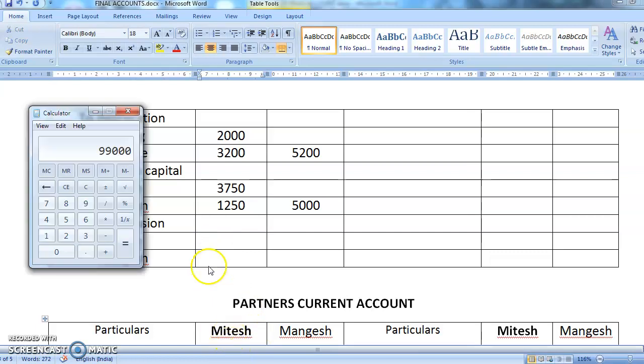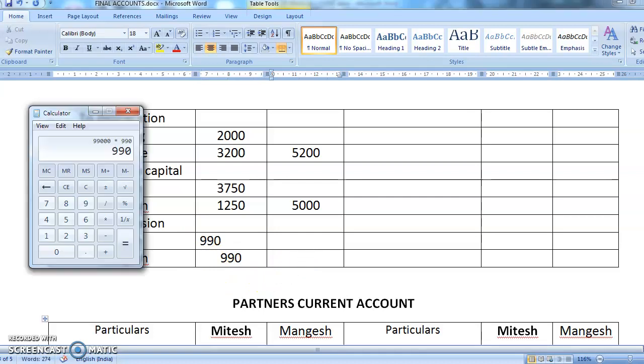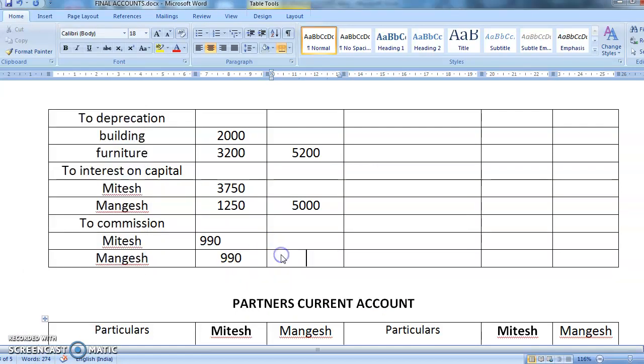Your gross profit is 99,000 into 1%. What is it coming to? 990. So here it is 990. The other person will also get 990. So 990 plus 990, total commission is 1980. Both the partners are getting the same. So 1980. And what will be the second effect of this?